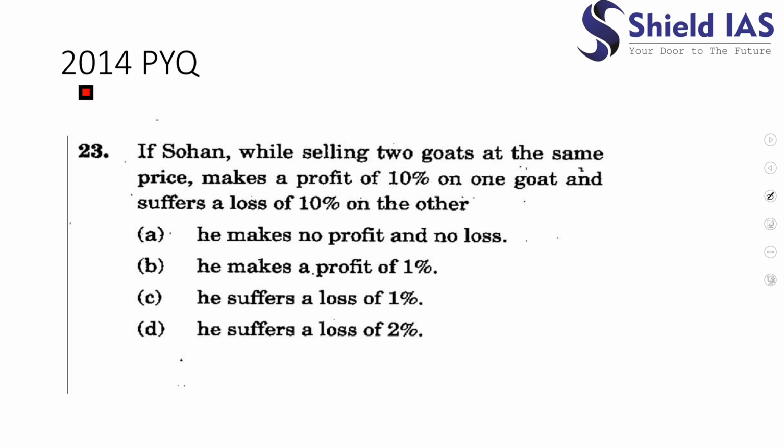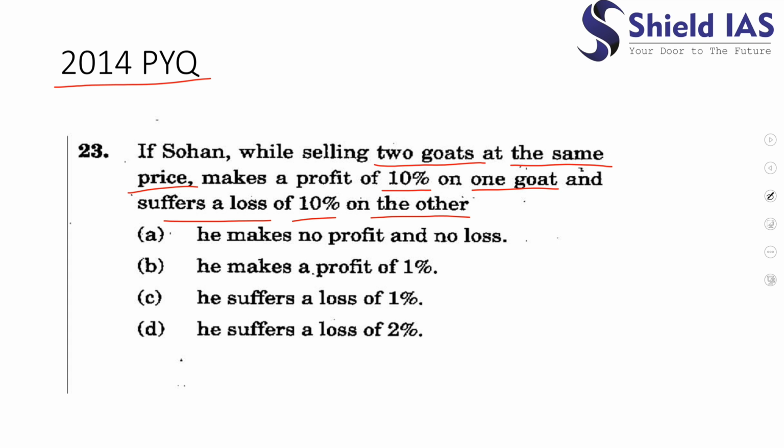This question is a nice question, and this has been asked in 2014. It says that Sohan is selling 2 goats at the same price, and he makes a profit of 10% on one goat and suffers a loss of 10% on the other. So what will be the net position of Sohan?